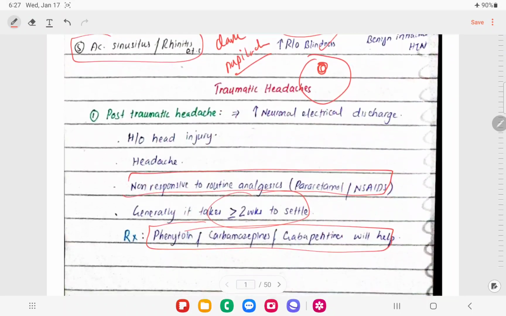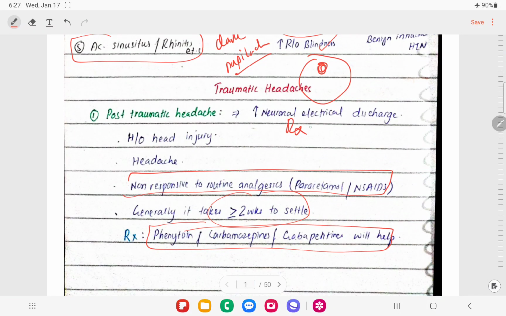For cluster headache, the treatment is 100% oxygen, right? Somehow it improves the symptoms, and we have to give injection sumatriptan, 6 mg subcutaneous, right? If we give this, the symptoms get relief. And for prophylaxis, we can give these patients verapamil, right?